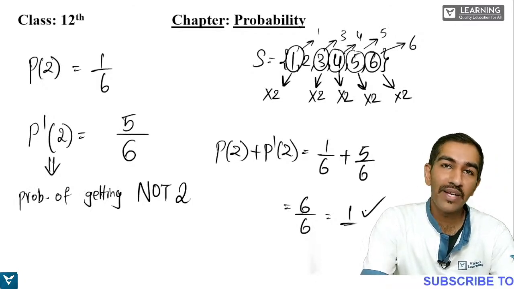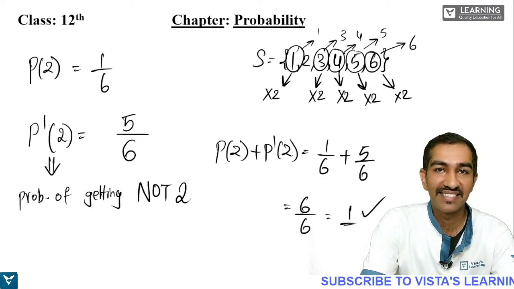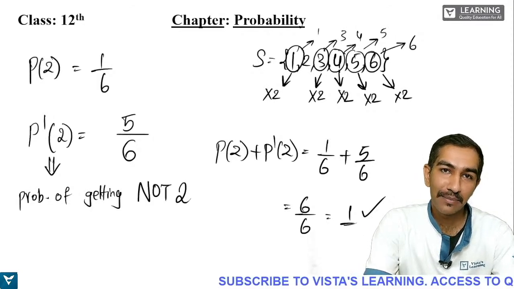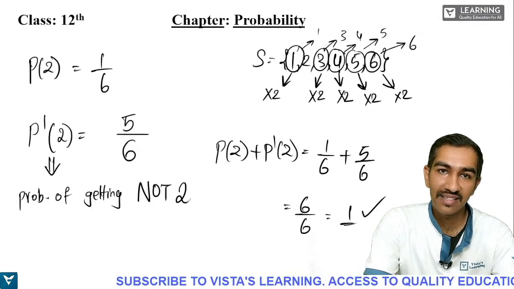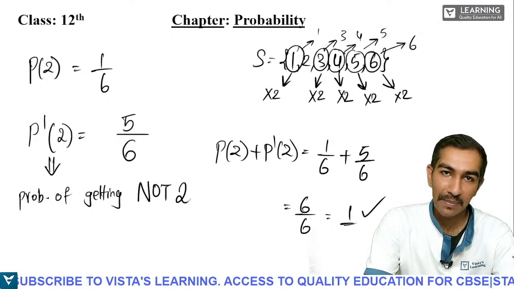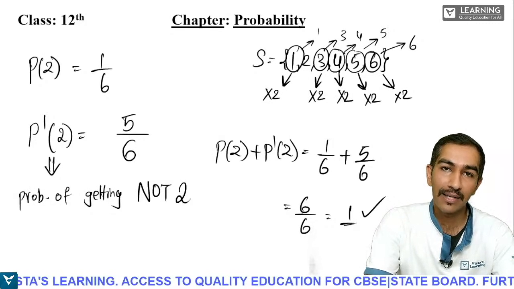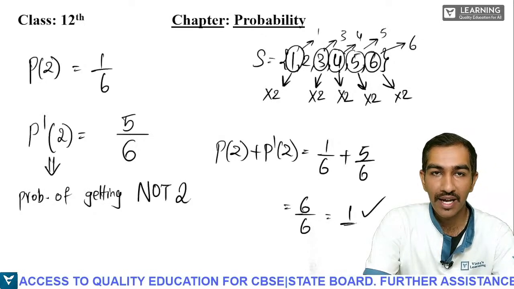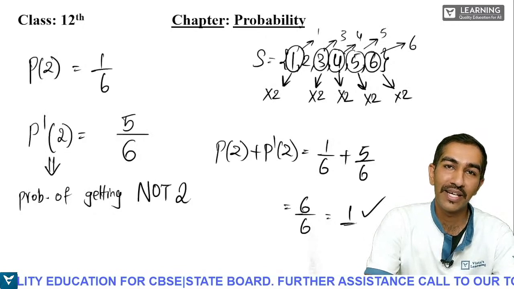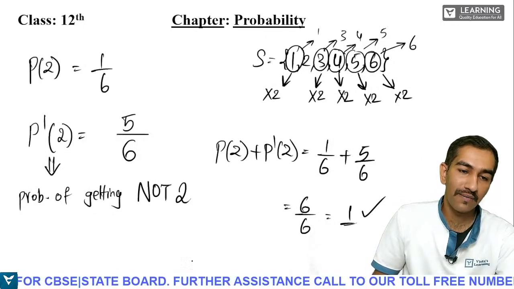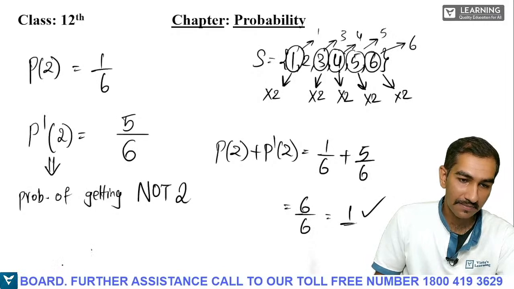So again, what happened? We have proved that same formula. Understanding? So this is nothing but another example of rolling a die here. Here, a man is rolling a die and we are calculating the probability of getting 2 and not getting 2. Okay. Apart from this, what else have you learned in your class 11th basics?